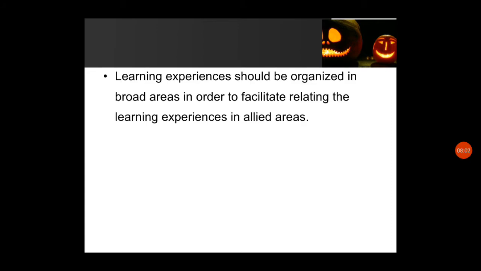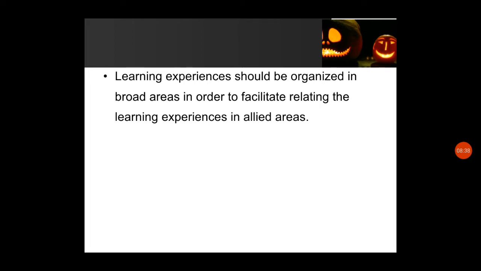Learning experiences should be organized in broad areas in order to facilitate relating the learning experiences in allied areas. So there should be some broad areas and allied areas. Broad areas and allied areas mean specialties or specializations in our nursing. Some broad areas are fundamentals of nursing, medical nursing, surgical nursing. These are the broad areas, and some allied areas are also important.